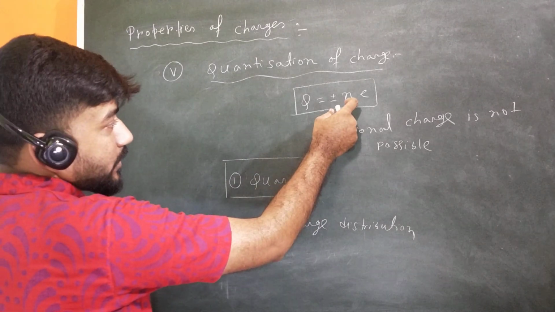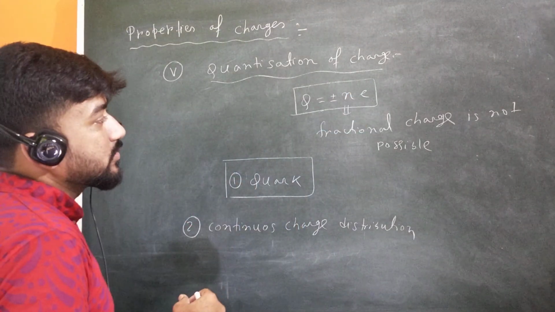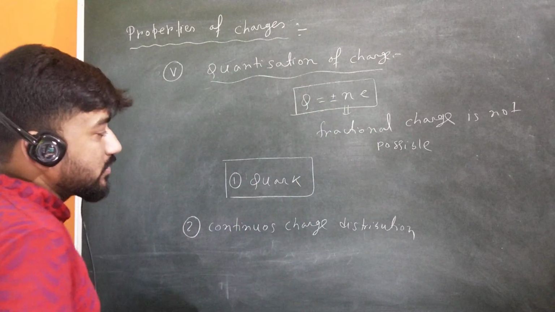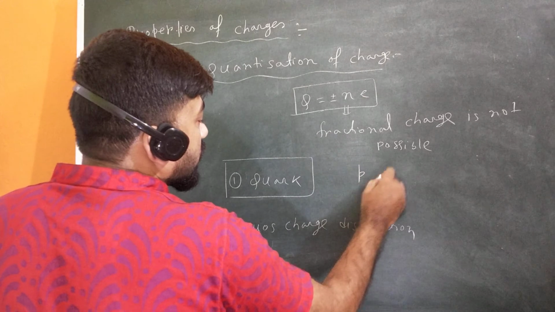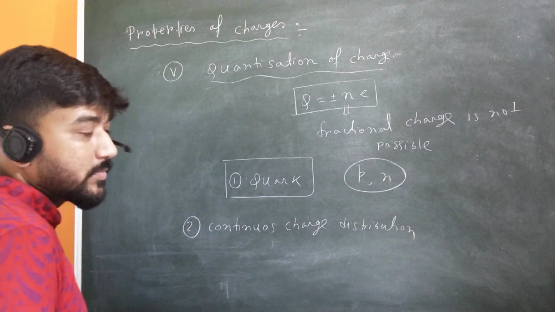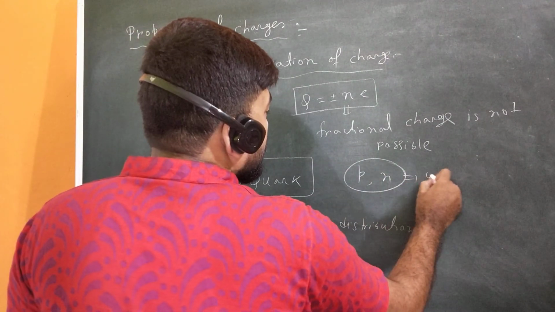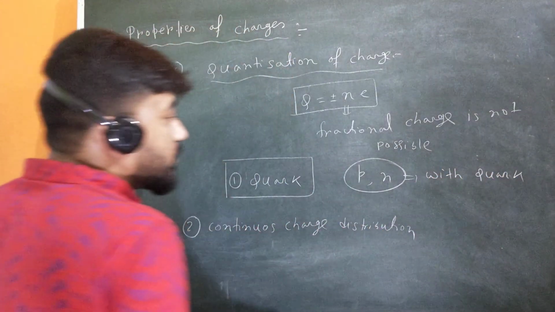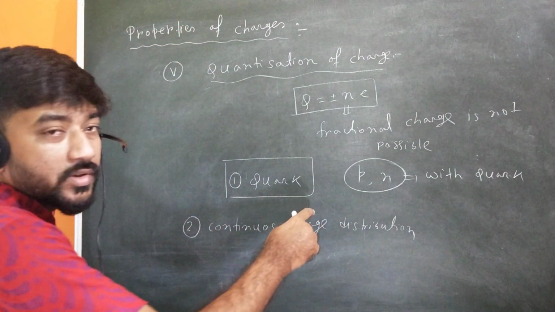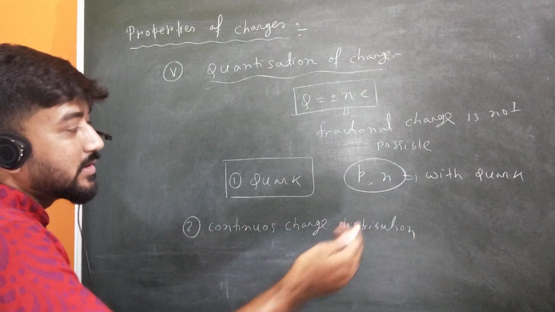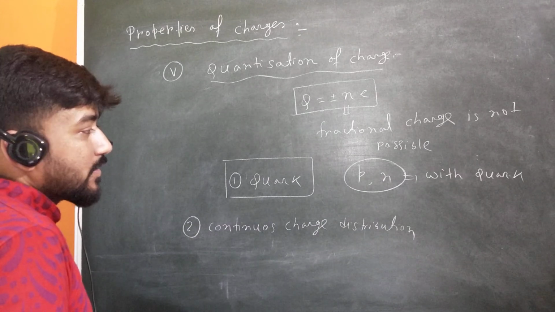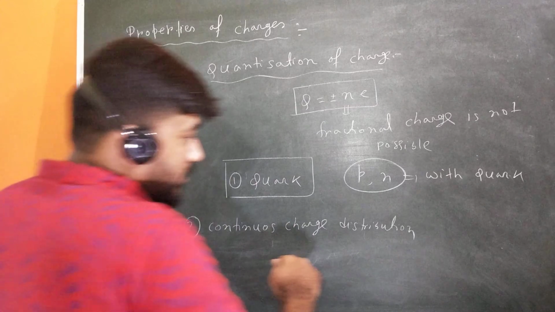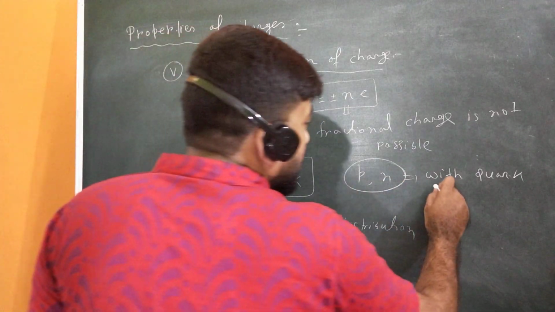If we keep splitting the proton and neutron, then we will get quarks. Quarks are of six kinds in general. We will discuss quarks in more detail in particle physics, but here I can say that proton and neutron are formed with two quarks.